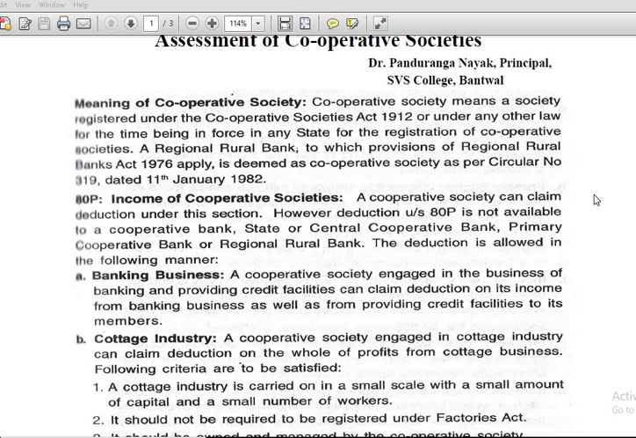A cooperative society can claim deduction under this section. However, deduction under section 80P is not available to a cooperative bank. Remember, cooperative bank, state or central cooperative bank, primary cooperative bank or regional rural bank. So for all these organizations, cooperative banks rather, deduction is not available under 80P. The deduction is allowed in the following manner.